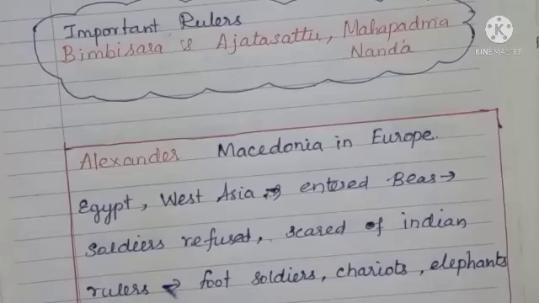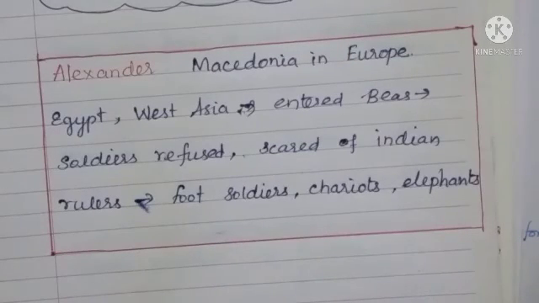Alexander the Great. We must know about Alexander. Alexander was a great king who wanted to rule the world. He wanted to control the whole world. He conquered Egypt and West Asia, then he came to India and entered the river Beas, but the soldiers refused. They were scared of Indian rulers because the Indian rulers had foot soldiers, chariots, and elephants. They were scared of our Indian rulers and armies.